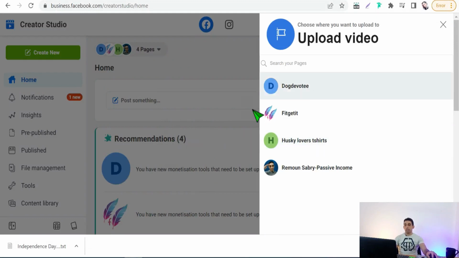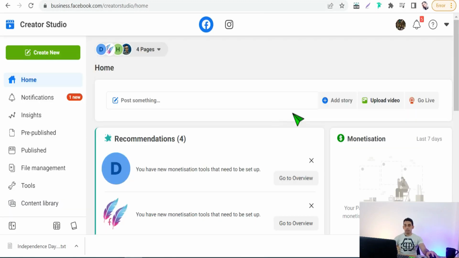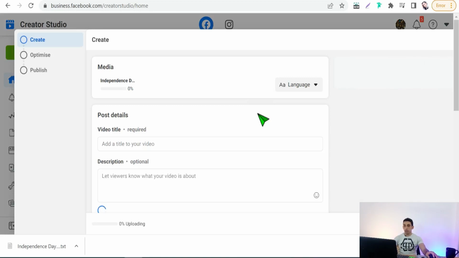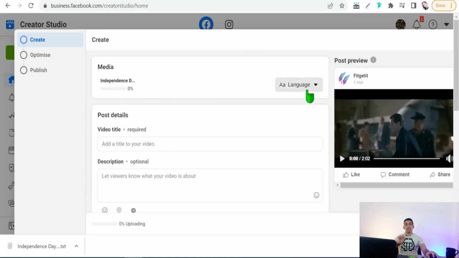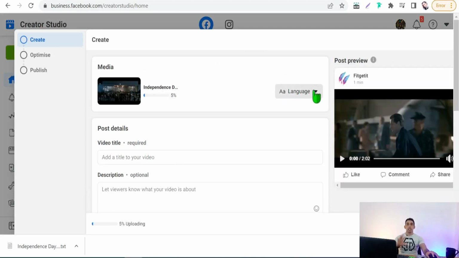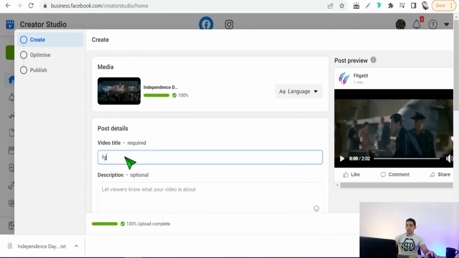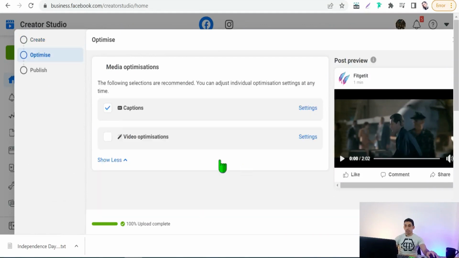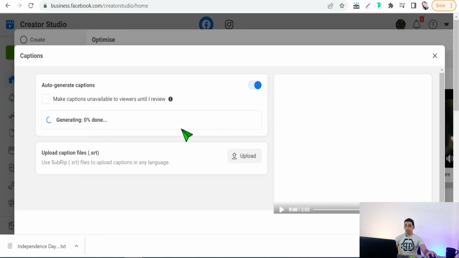Just select your business page, like this one. It's uploading now, and here you can select the language spoken in that video: English, Spanish, Portuguese, Arabic, Chinese, and so on. It's uploading, completed. Just add a title here, "haphazard." Click next. Then in the captions, click over that.